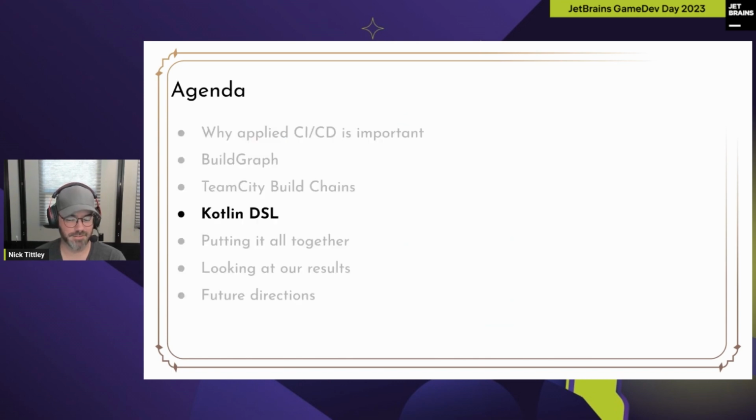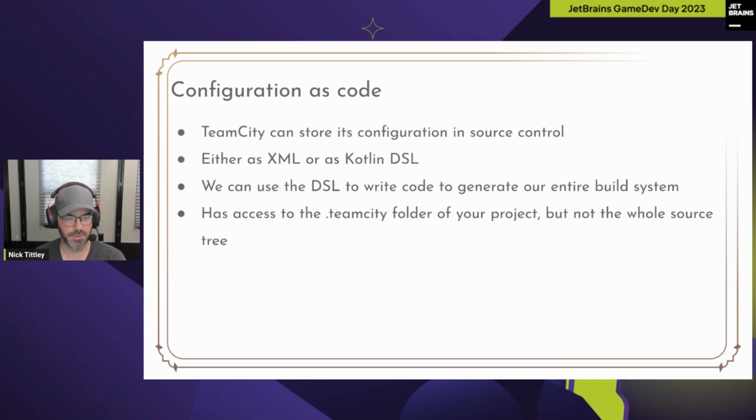Kotlin DSL. Maybe you know about this, maybe you don't. TeamCity can store its config in source control, and that is great. Please don't use the UI. Please don't go and manually configure your things. If your server disappears, that's really sad, and no one can review changes, and that's not great. So you can store the config as code in source control.